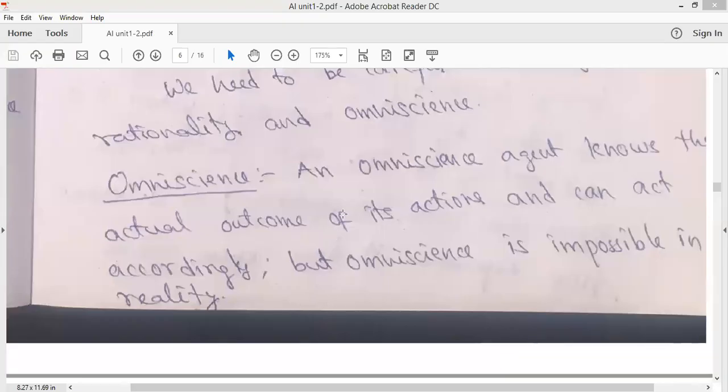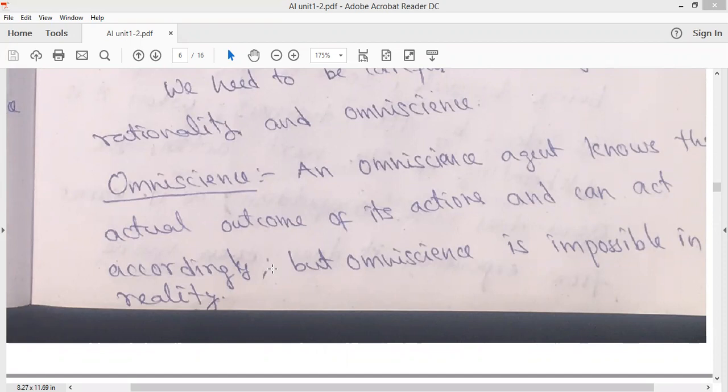An omniscient agent knows the actual outcome of its actions and can act accordingly. But omniscience is impossible in reality. So, what is an omniscient agent? It knows the actual outcome of whatever action it is performing. It knows that beforehand, so it will perform accordingly.